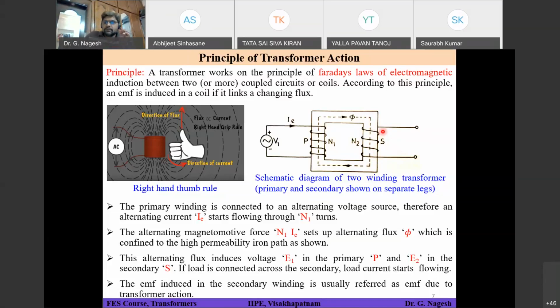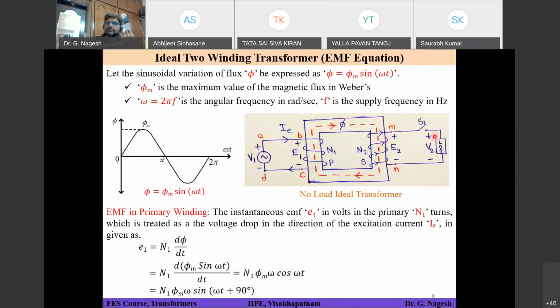Right. So what I am trying to say is, the way you wound or the way you start winding your winding on the core, based on the first turn, whether you are going to take it in this fashion or in this fashion, that will determine which is positive and which is negative on the secondary side. Is it clear? Yes, sir.